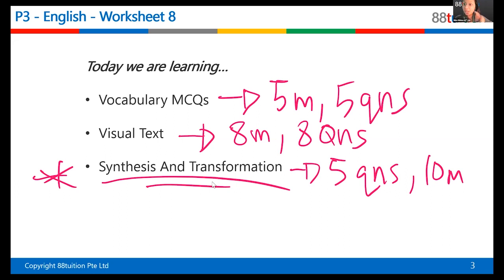So very important to know why your answer is and which sentence must go first when you're joining, right? Synthesis means combination. Synthesis means I combine 2 sentences. Transformation means I change to 1 sentence without changing the meaning.